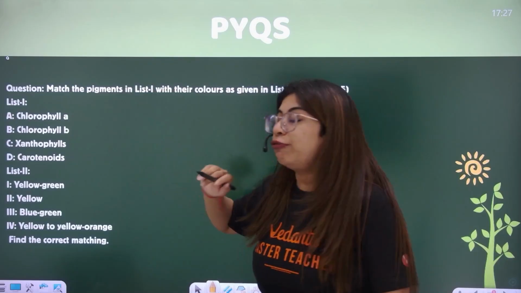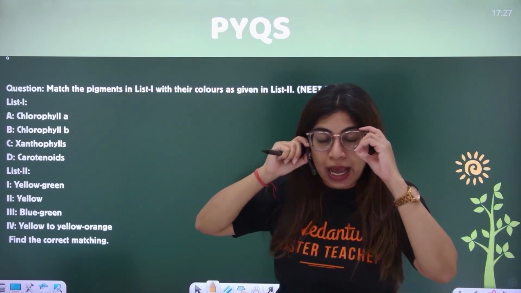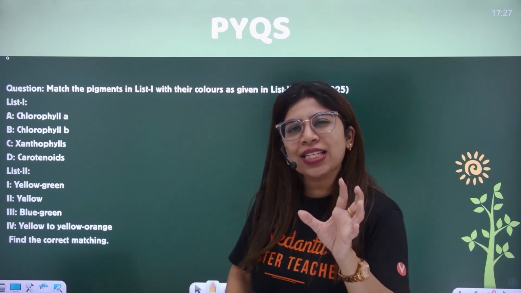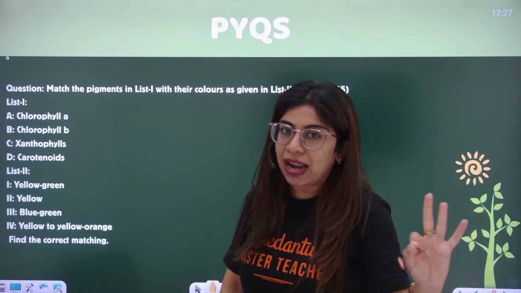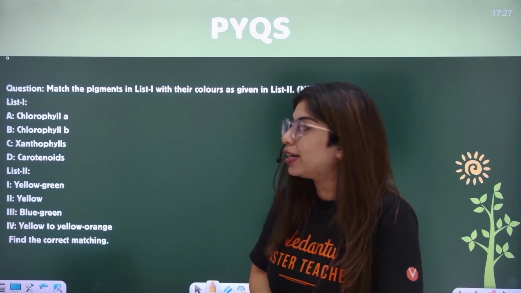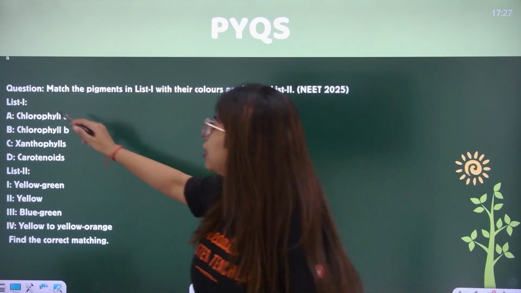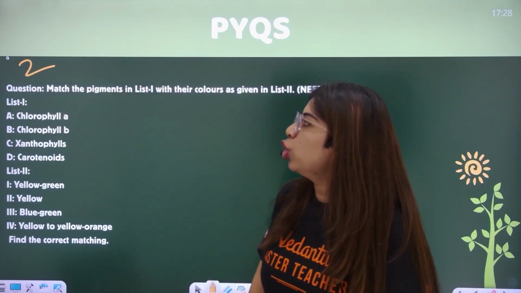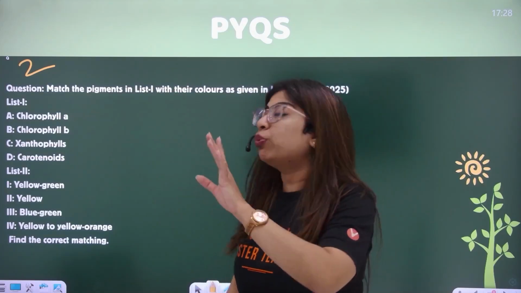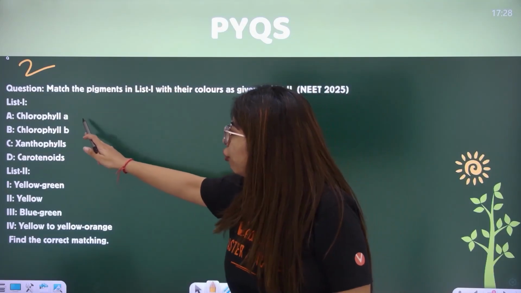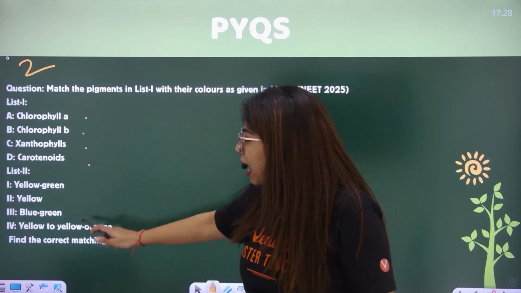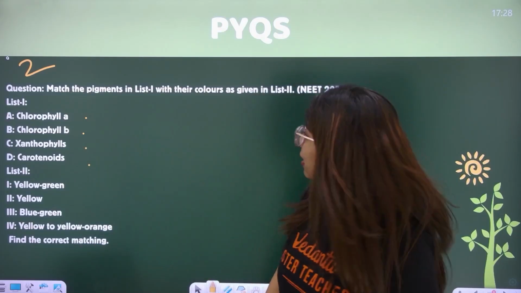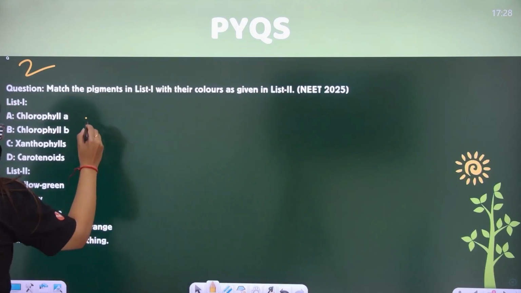Next is match the following. While we were doing it, I already told you that these pigments giving very specific colors is something the examiner loves. And see, it was here in 2025. Put the answer of question number 2 in the chat box. There is chlorophyll A, B, xanthophyll, carotenoids in one list, and the colors in the other. What is the color?